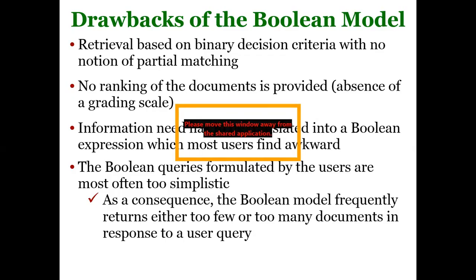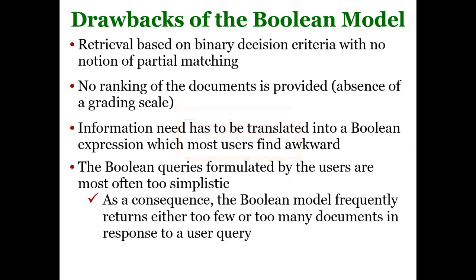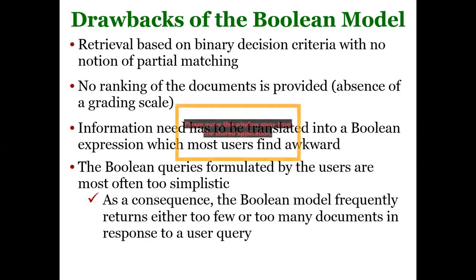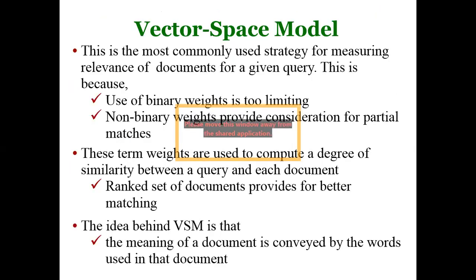Since there is no evaluation or measurement or weighting of the importance of the term, we can't apply partial matching, as a result of which we can't apply best matching. So if the documents are retrieved, all documents are considered relevant. If not, all documents are considered irrelevant. So the Boolean model retrieves as many documents as possible as relevant, or as few documents as possible as relevant for a given user's query.